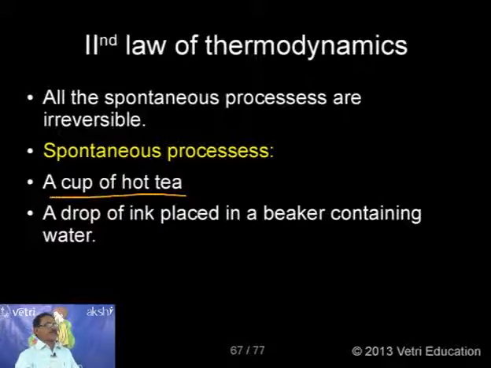And approximately, let us assume we know the mass, the energy, and the corresponding temperature, and place it on the table. After some time, you do not put a fan, you do not cool it, nothing you can do. But after some time, you can see that the temperature of the hot tea will slowly come down. The energy, in the form of heat, will be transferred from this to the surrounding atmosphere. So the cup of tea is an open system. From this, energy is transferred to the surrounding. That is the idea. So the cooling of tea takes place automatically.